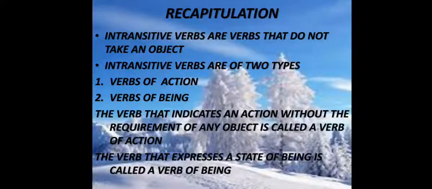So let's recapitulate what we have learned today. What are intransitive verbs? Intransitive verbs are verbs that do not take an object. Intransitive verbs are of two types: verbs of action, verbs of being. The verb that indicates an action without the requirement of any object is called a verb of action. The verb that expresses a state of being is called a verb of being.